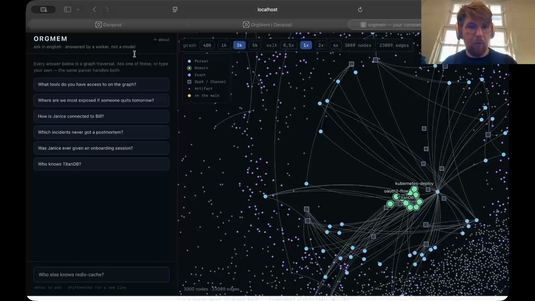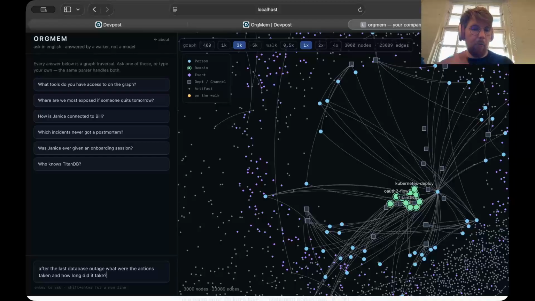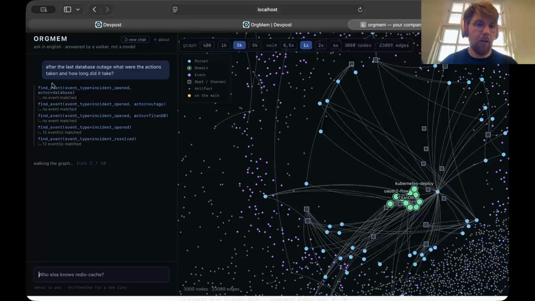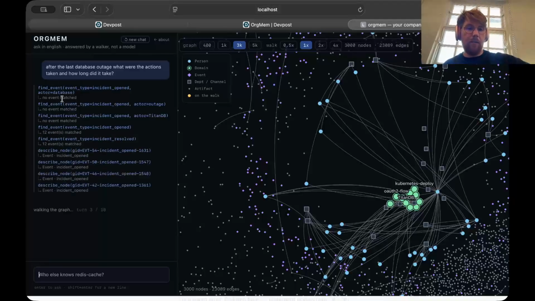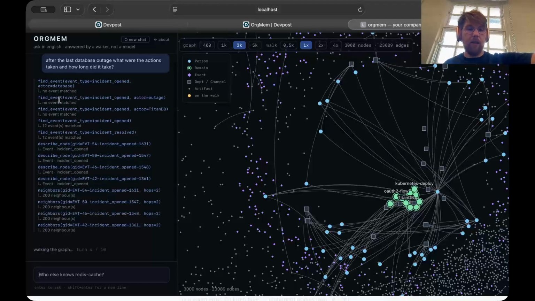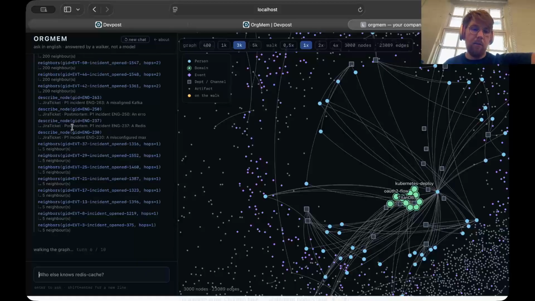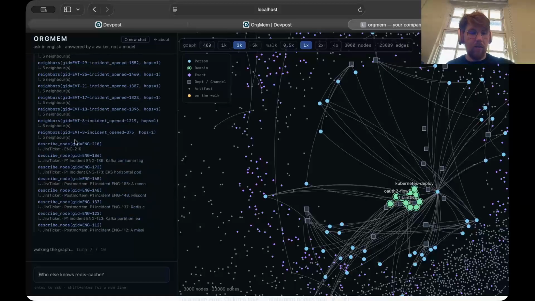That's cool, but what can we actually do with this? For example, let's say we ask: when was the last database outage, what actions were taken, and how long did it take? That's an interesting question that someone in management might want to know. You can see the agent running in this chat panel has access to a bunch of different tools to traverse the graph. So it's not just burning tokens doing this. This is kind of deterministic and not burning tokens.